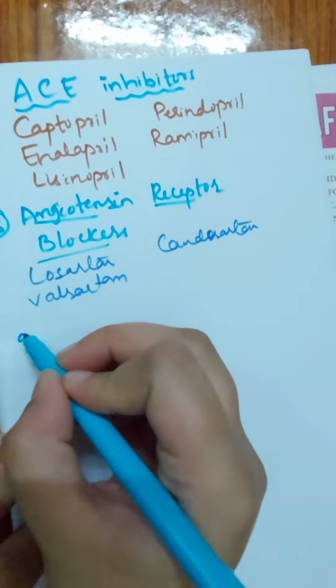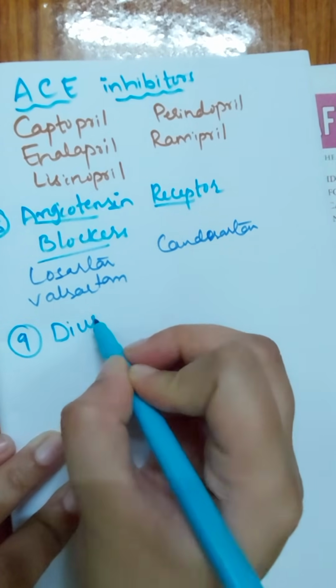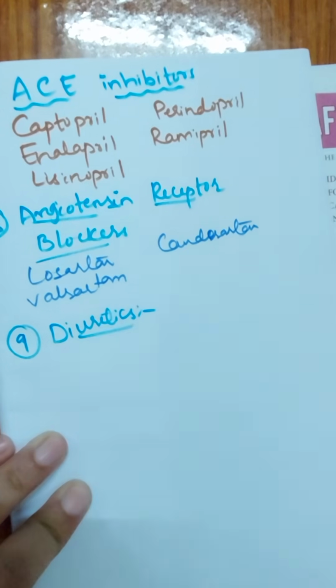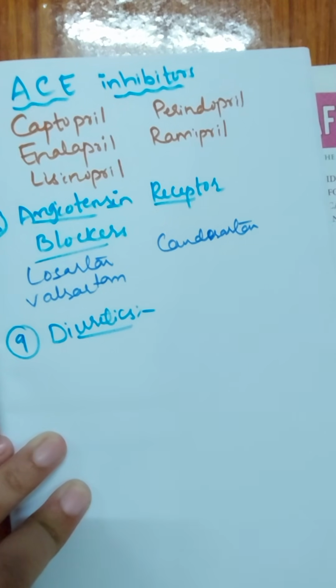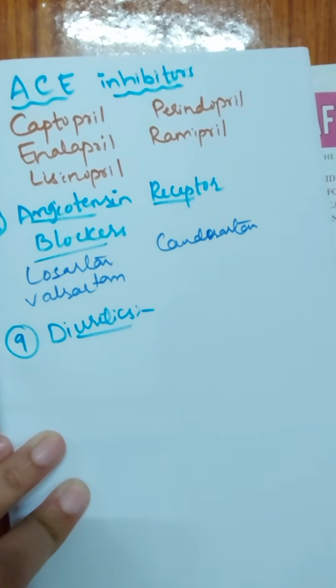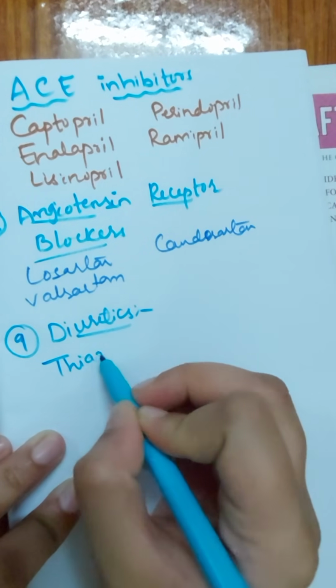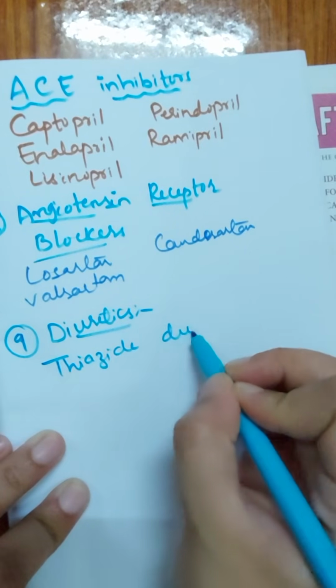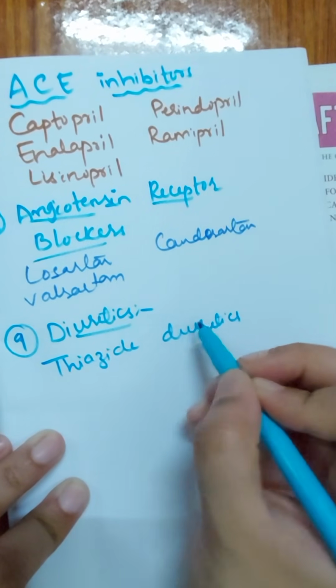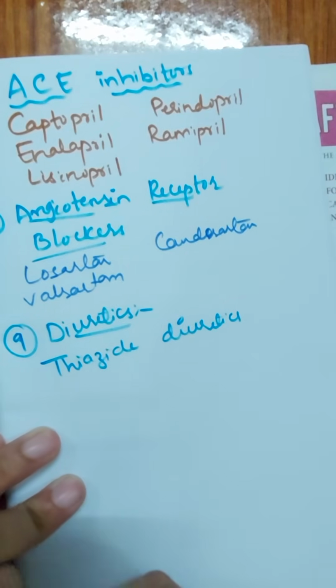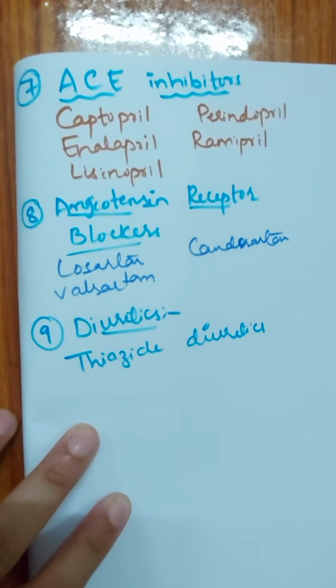Now coming to the very last class of drug, which is actually the first line drug for the treatment of hypertension, which is your diuretics. So various kinds of diuretics are available, such as loop diuretics like furosemide, then thiazide diuretics, and lastly potassium sparing diuretics. But in case of hypertension, the very useful diuretics that can be used are the thiazide diuretics. Okay, thiazide diuretics are being used in the treatment of hypertension.